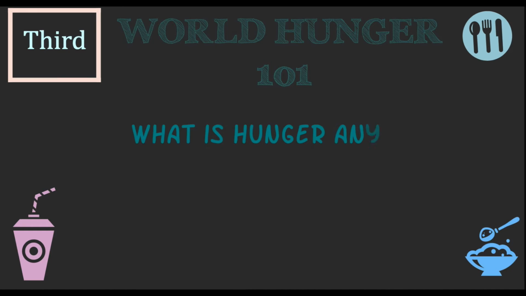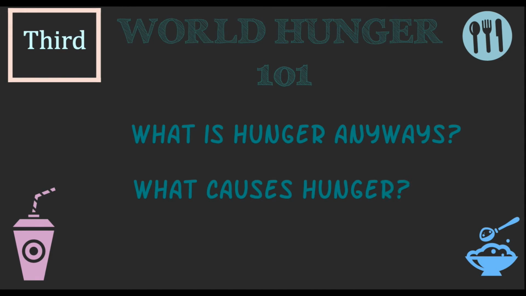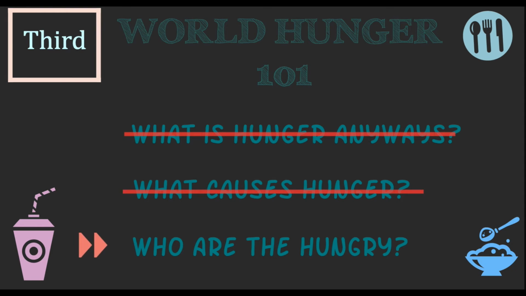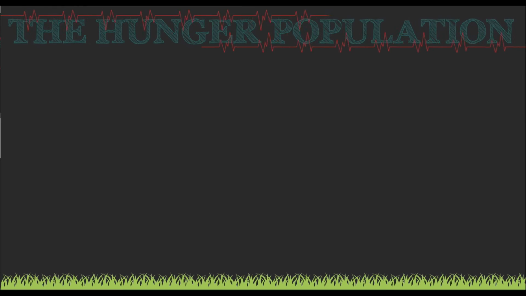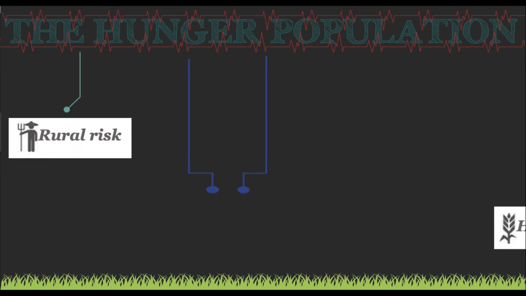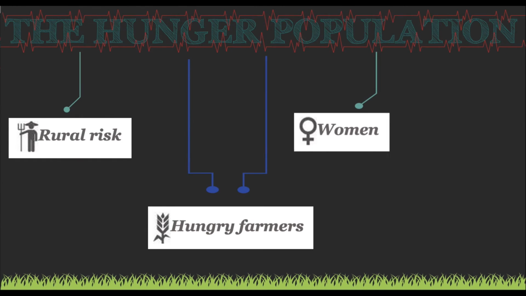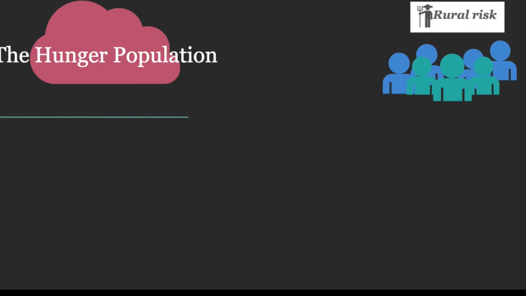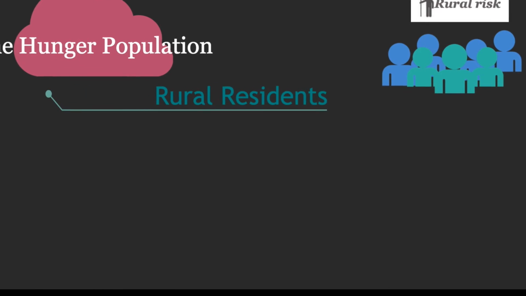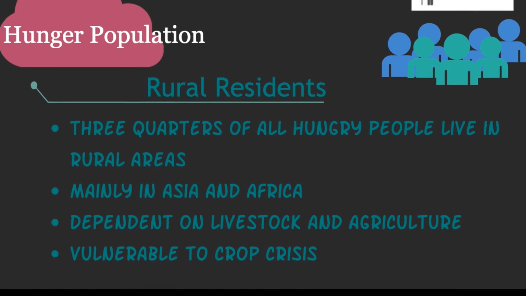Now that we know what the word hunger means and what things can lead to or cause hunger, let's move on to the last question and talk about who are the hungry. The hunger community can be divided into 4 main groups: rural residents, farmers, women, and children. Rural residents refer to people who live in rural areas, mainly in Asia and Africa. 3/4 of all hungry people live in rural areas.